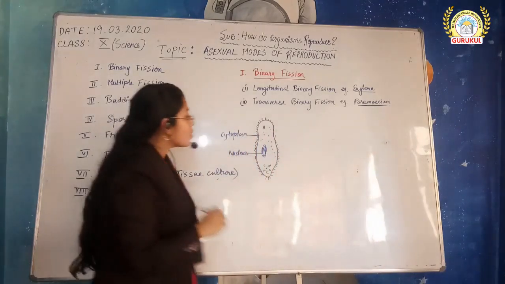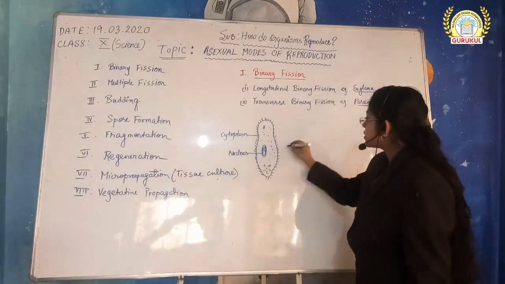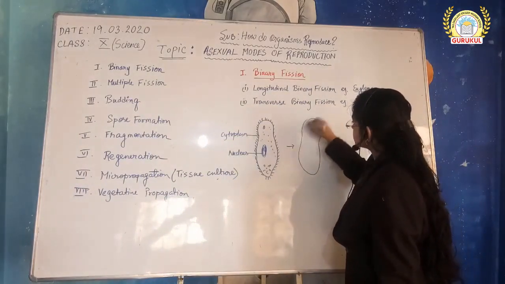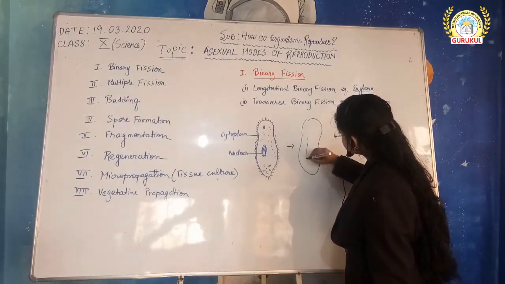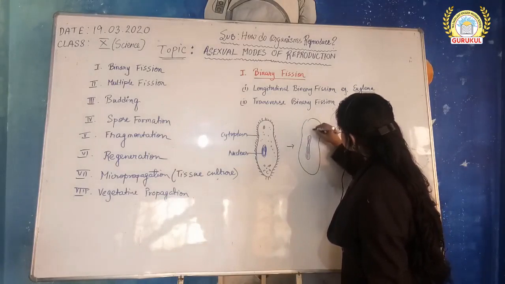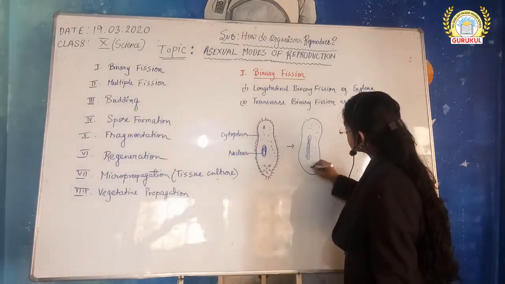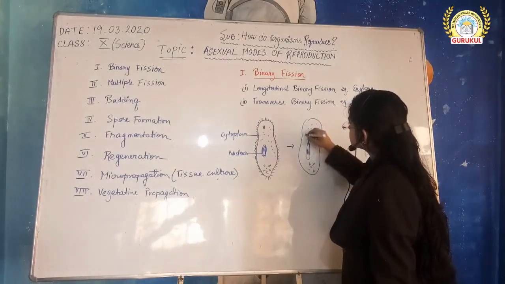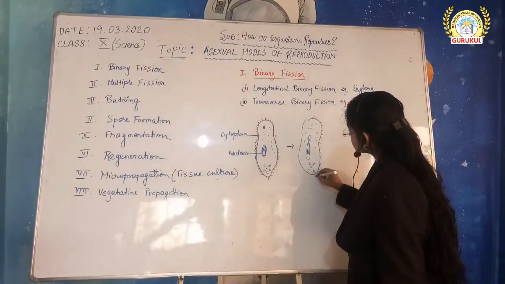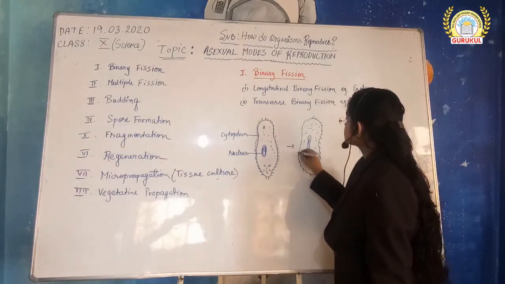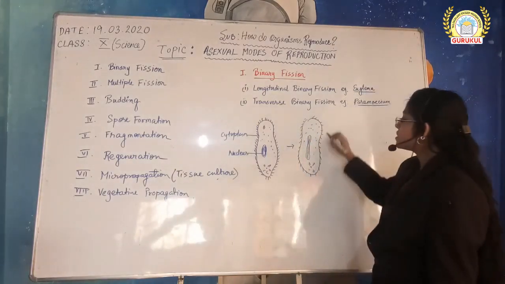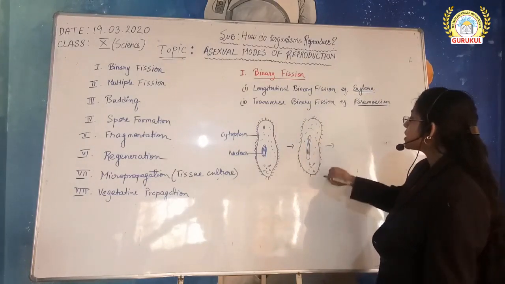Okay. Now over here the nucleus elongates. The nucleus elongates in this way.